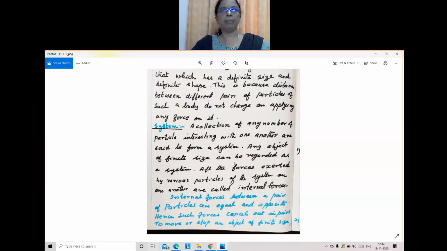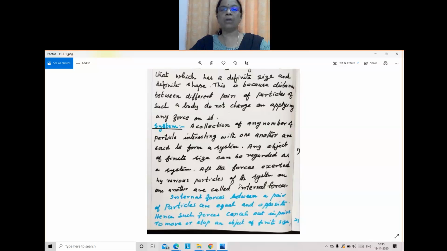For example, a stone is made up of a large number of particles, so it is a system. If you take a glass of water, that water consists of a large number of particles, so that is also another system. A gas also has a number of particles, so that is also a system. Any object of finite size can be regarded as a system.